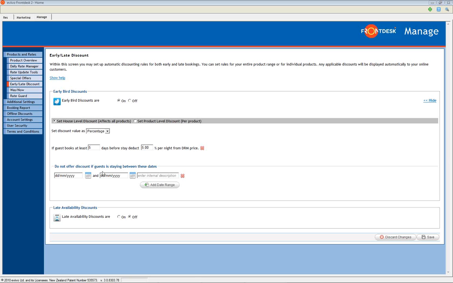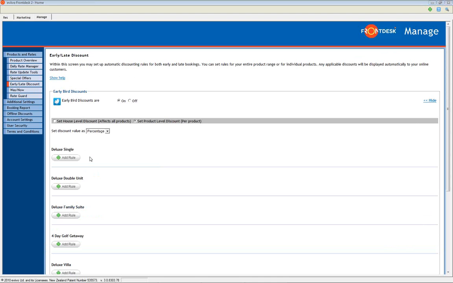You may find it useful to enter an internal description of the exclusion period for future reference. You may add up to 5 exclusion periods. Remember to click Save at the bottom to save your changes.